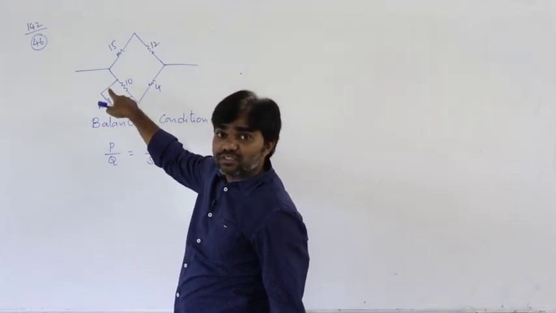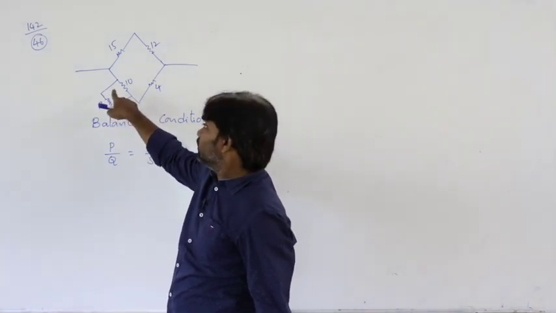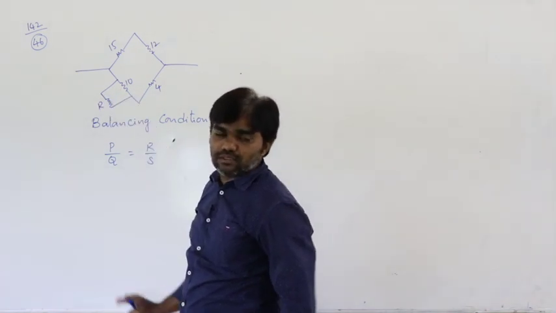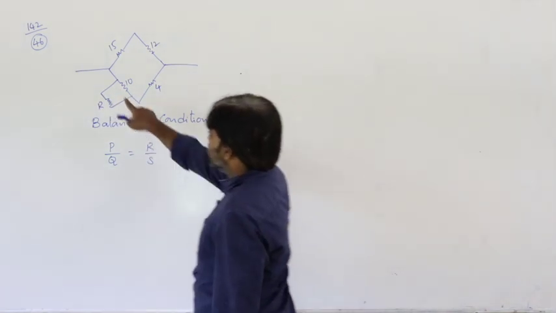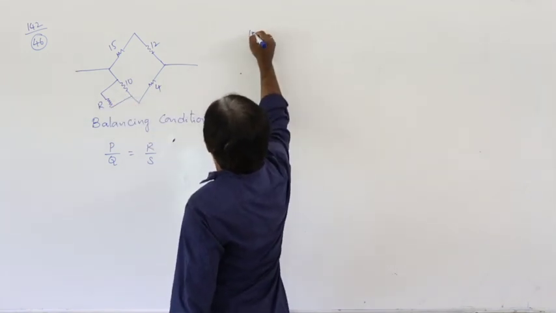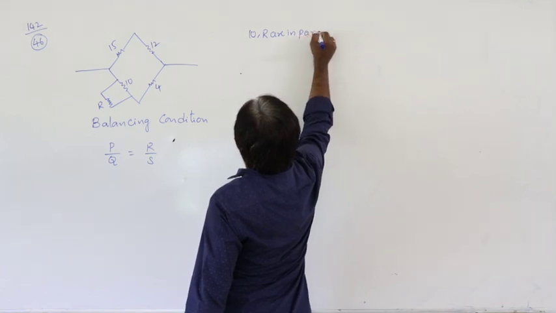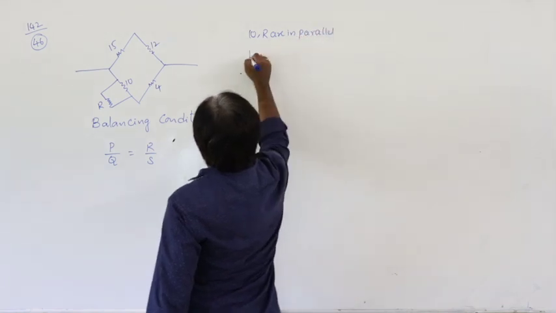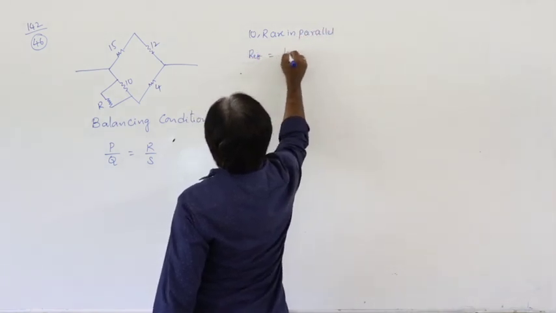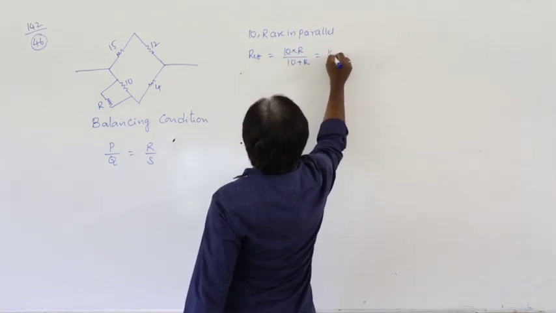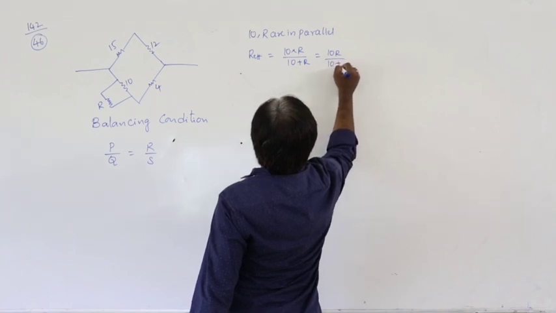Here 10 and R are in parallel, so the effective resistance is 10 into R by 10 plus R, that is 10R by 10 plus R.